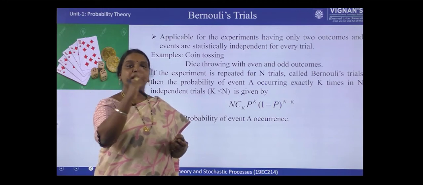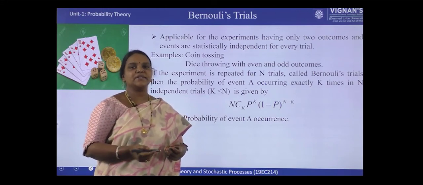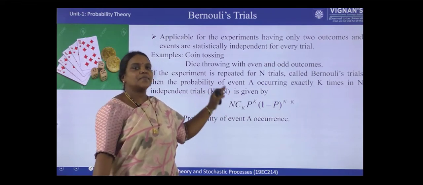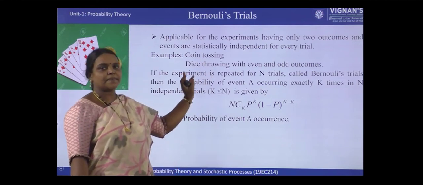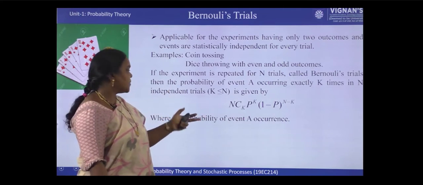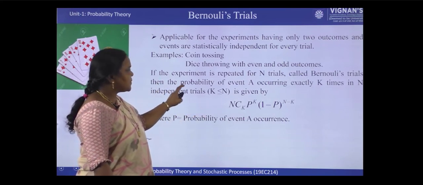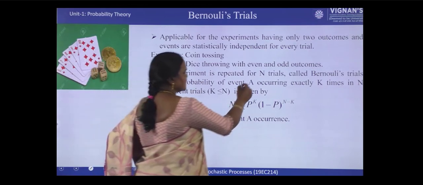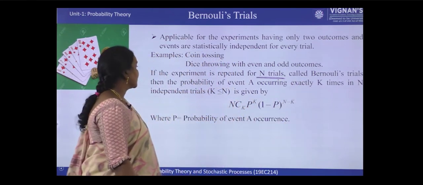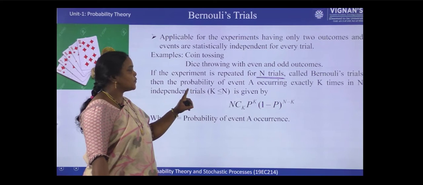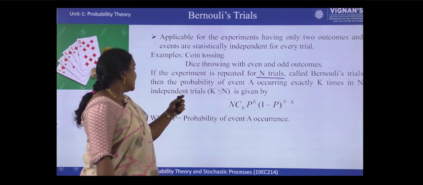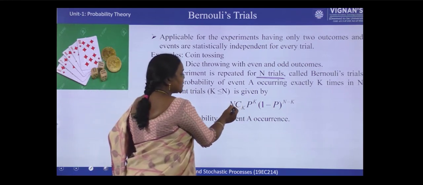If you define the events as only two mutually exclusive events, dividing the entire sample space like that, then Bernoulli's trials can be applicable. And here, the trials can be n number of times, any number of times. These experiments are repeated for n trials, and these trials are then called Bernoulli's trials. This is used to find the probability of occurring k times out of n trials.